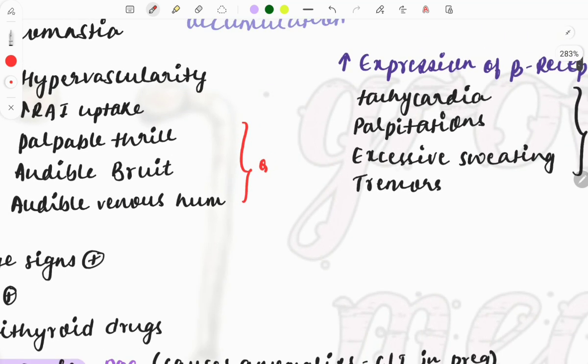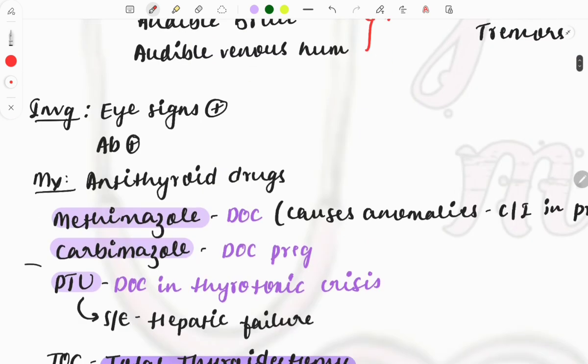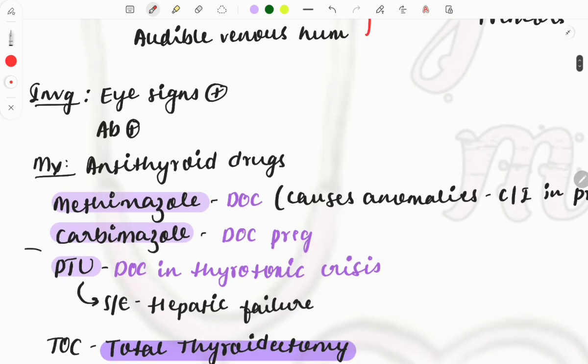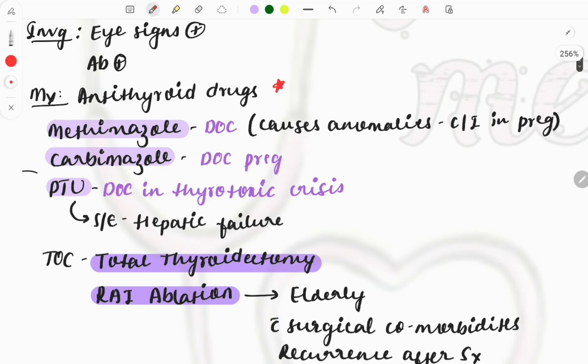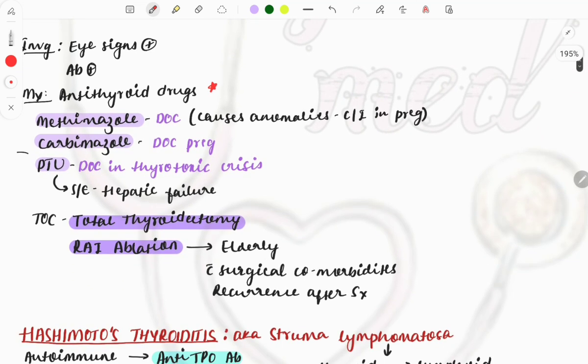So important from the ophthalmology. So you need to know what type of questions can be asked on the integration of ophthalmo. Then if antibodies positivity is seen, then we will be using this anti-thyroid drug. So anti-thyroid drug, I've covered all the important things here which you must read from the pharma as well.